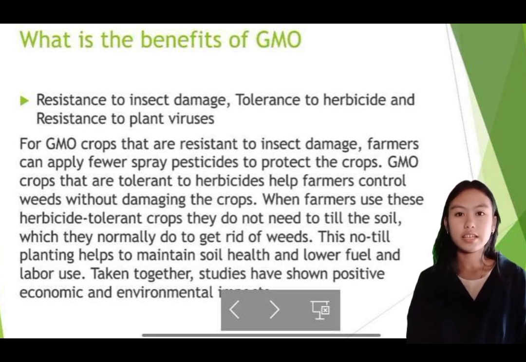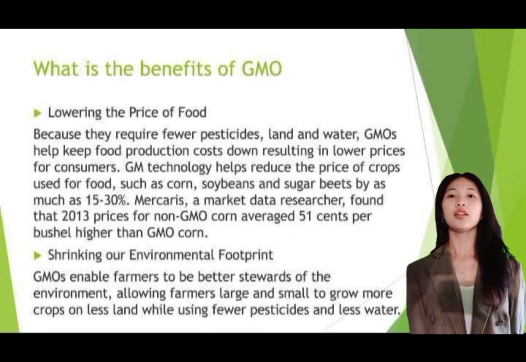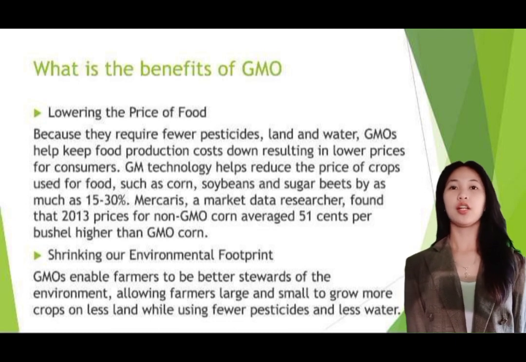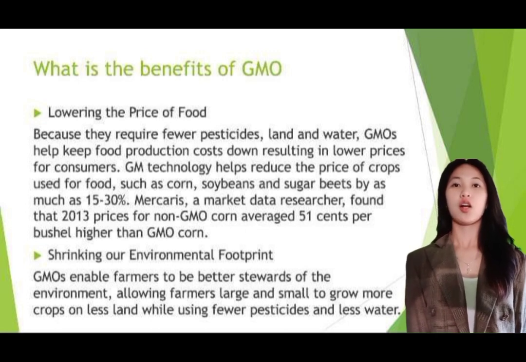Taken together, studies have shown positive economic and environmental impact. Lowering the price of food. Because they require fewer pesticides, land, and water, GMOs help keep food production costs down, resulting in lower prices.